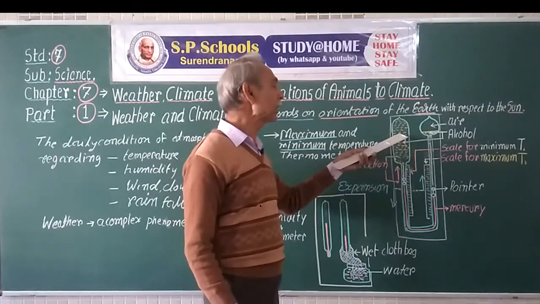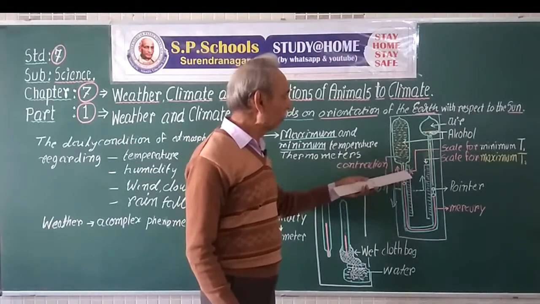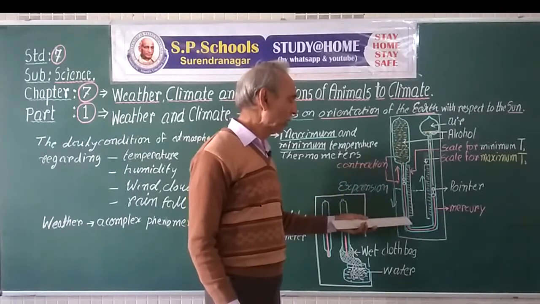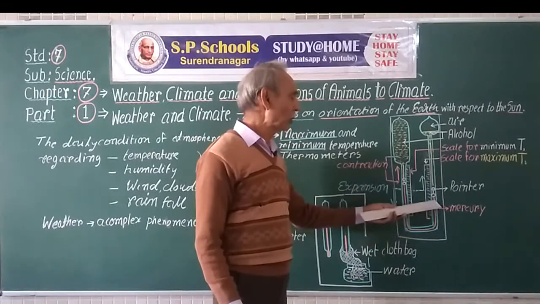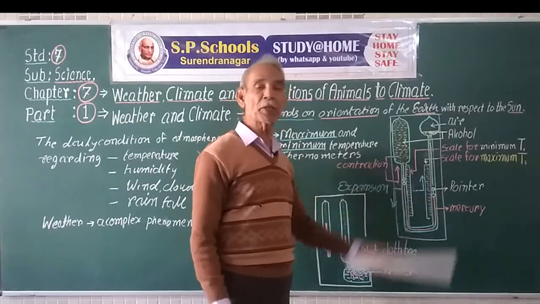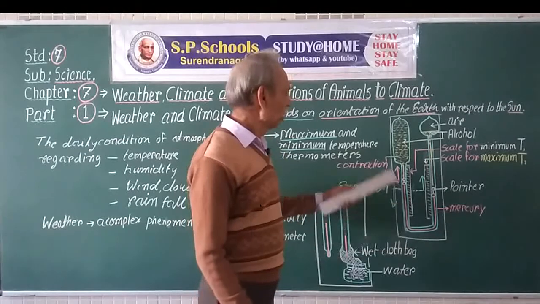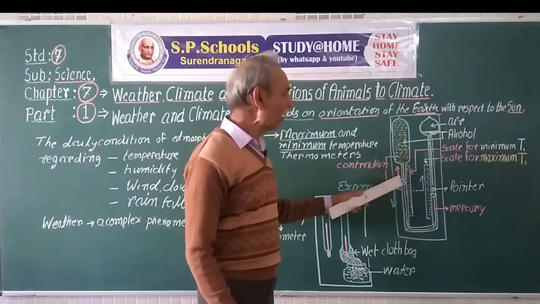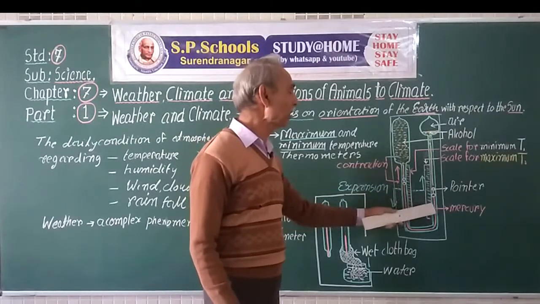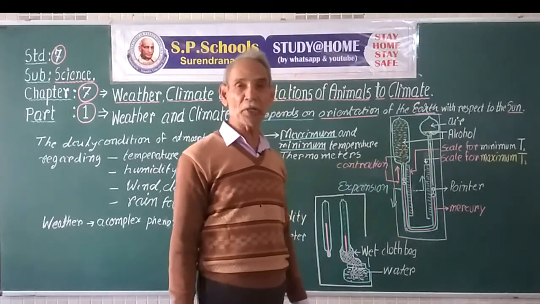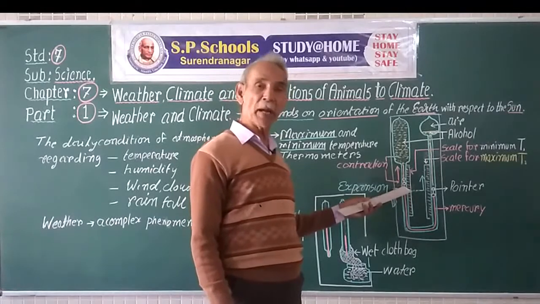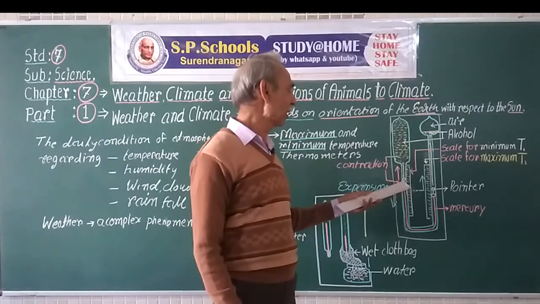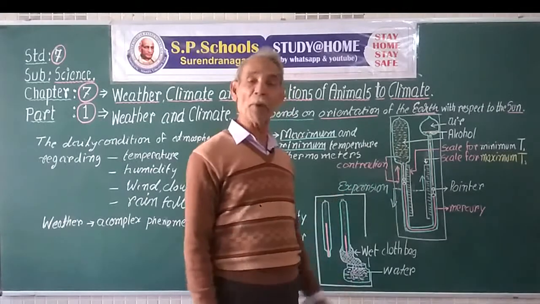Suppose the temperature increases a little, then the alcohol will pass surrounding the pointer and push the mercury column to push this pointer up. So, alcohol passes from the sides of the pointer, but mercury doesn't pass from the sides of the pointer. It is made in such a way that the mercury cannot pass over the pointer.